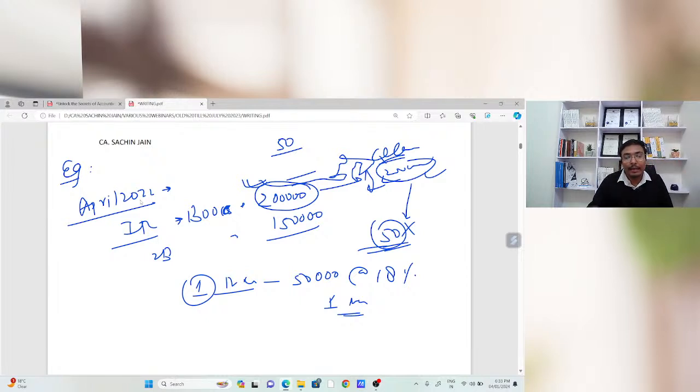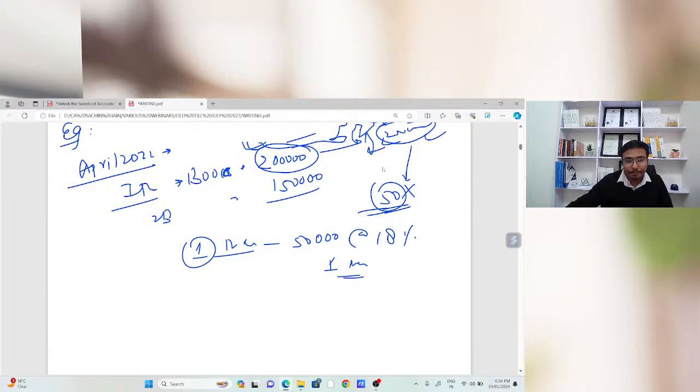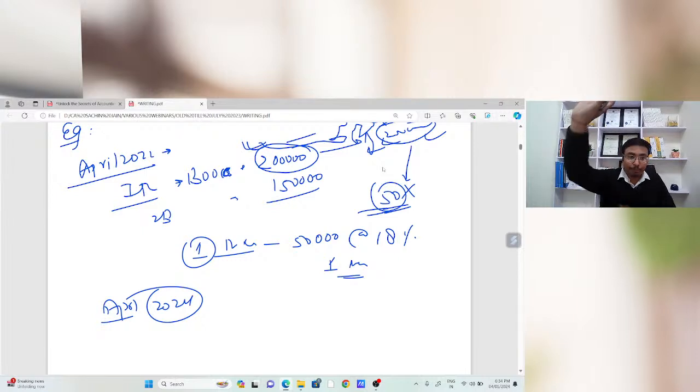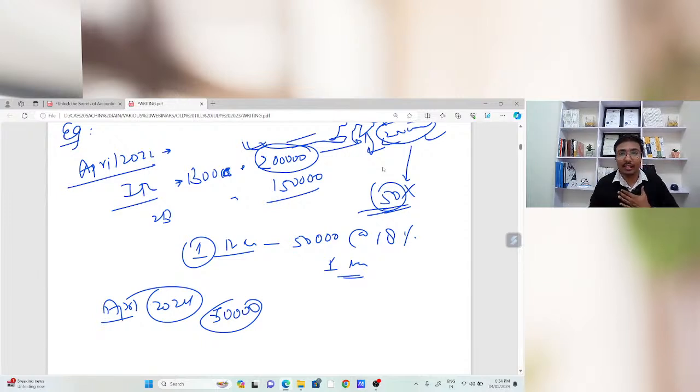Now, in April 2024, the government has taken my case for scrutiny for financial year 22-23. Government ने बोला, Mr. Sachin, you had excess claimed ITC in the month of April of 50,000 rupees. मैंने बोला, yes sir, I had claimed. I already paid interest on that excess claim of ITC of 50,000 rupees in the next month.